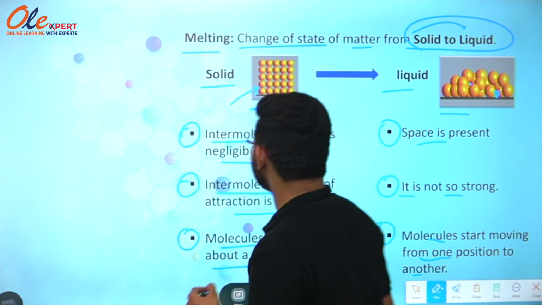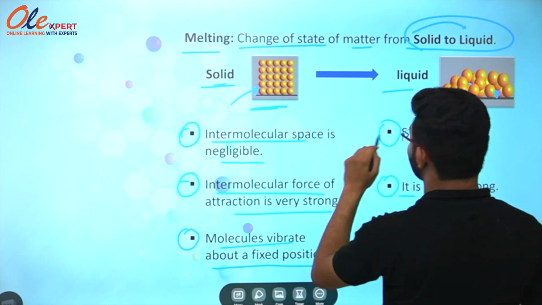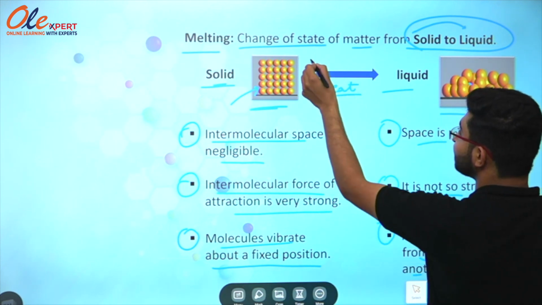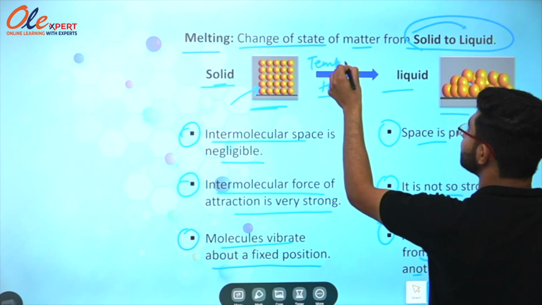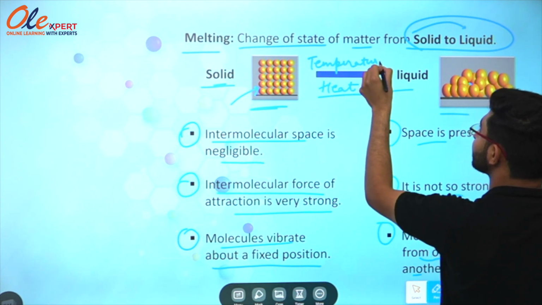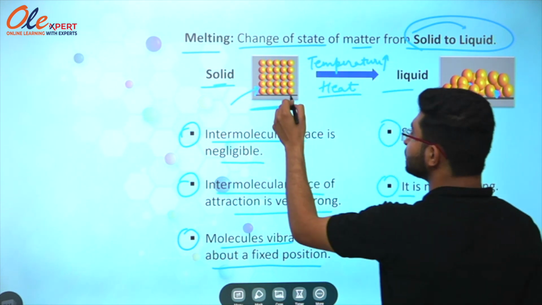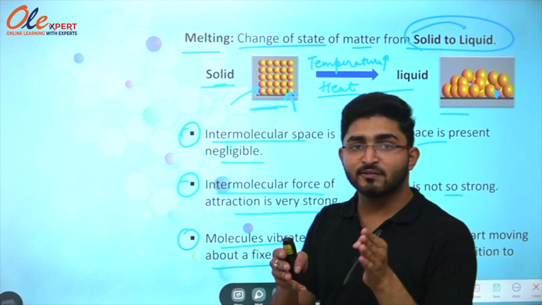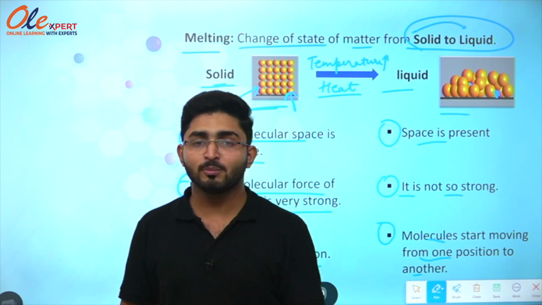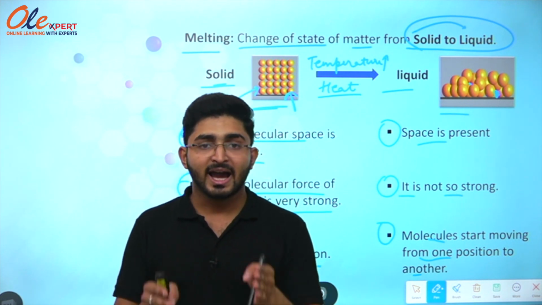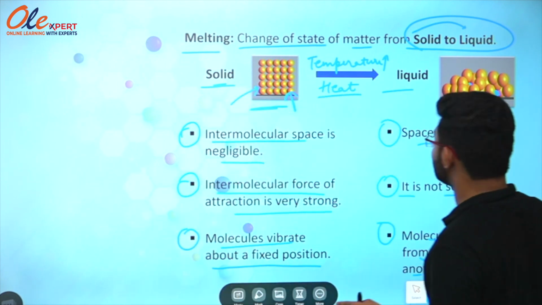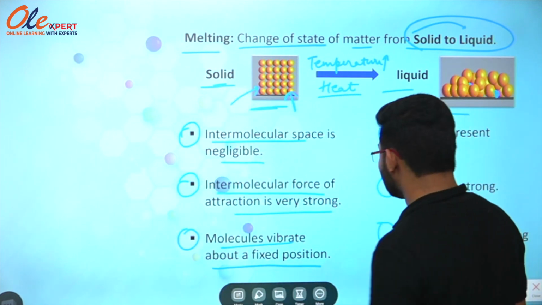So what will happen if I change solid to liquid? We will give some heat to the solid, or raise the temperature. Then the molecules will start vibrating and gain some kinetic energy, and with that kinetic energy some intermolecular space will be generated and the force of attraction will be low. That is why it will convert itself into liquid. So this is all about melting.